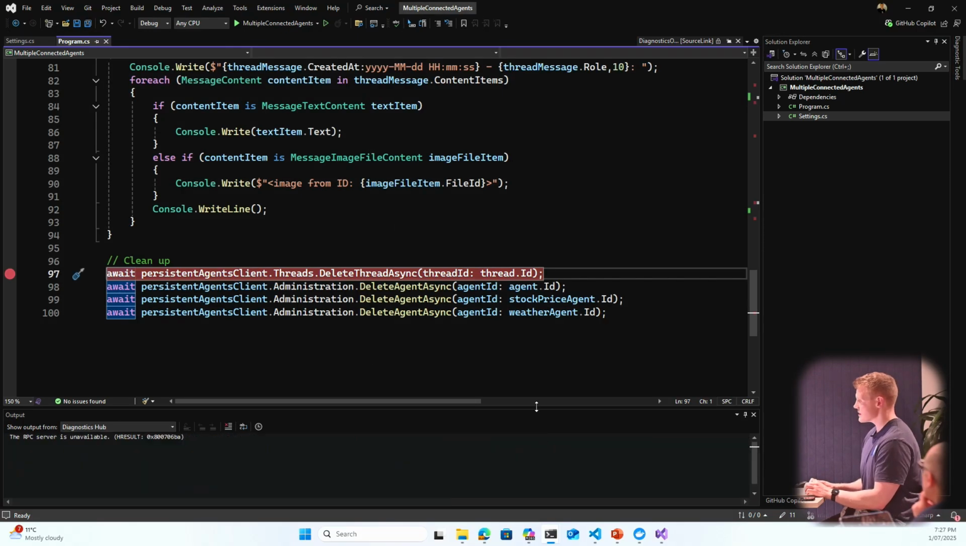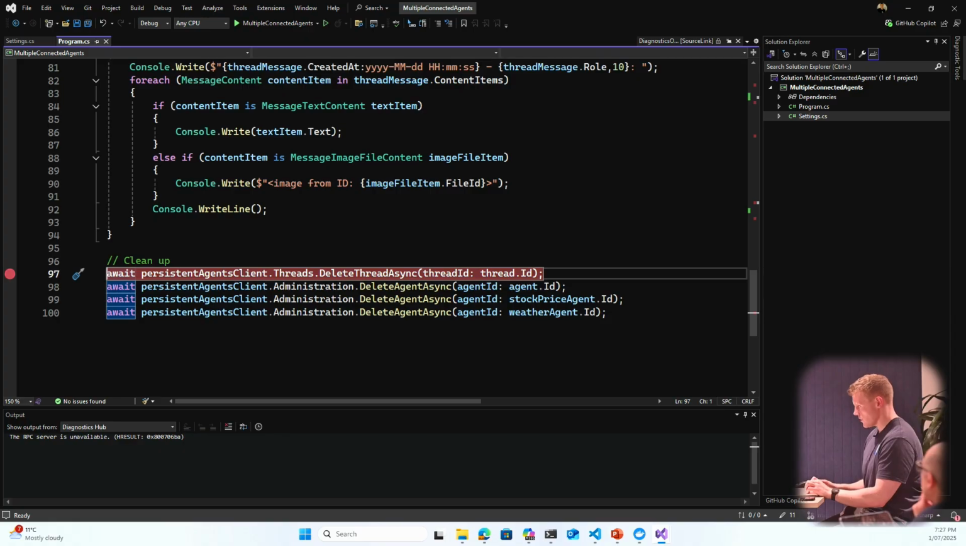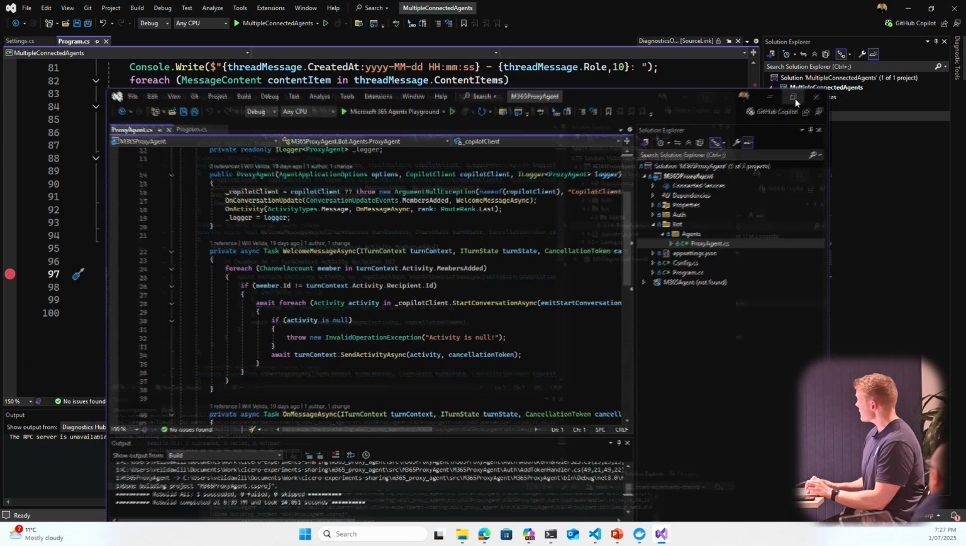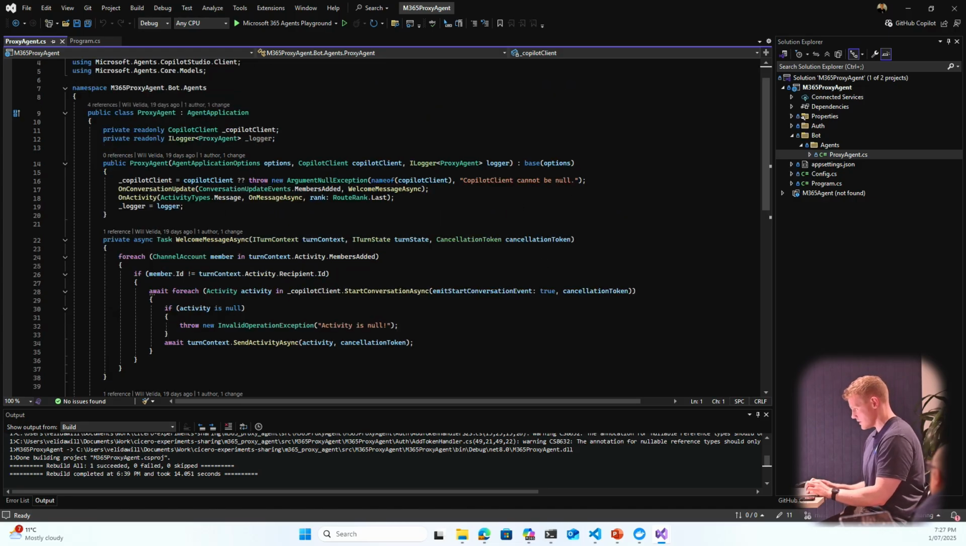There we go, fantastic. So that's how it works from an Azure AI Foundry perspective. And now finally, what I'm going to do is take you through the M365 Agent SDK. So I won't be running this locally. So what I'm actually going to do, I'm going to show you how this works